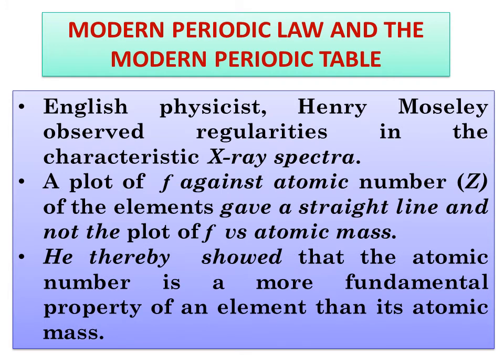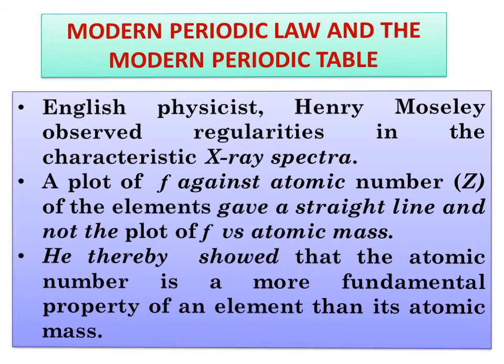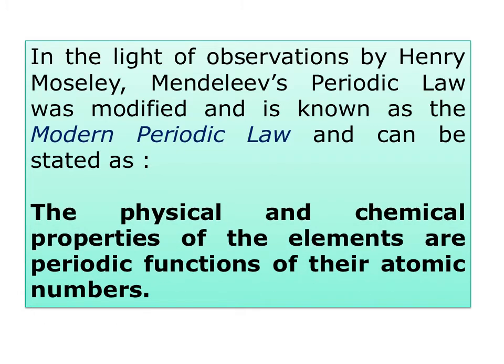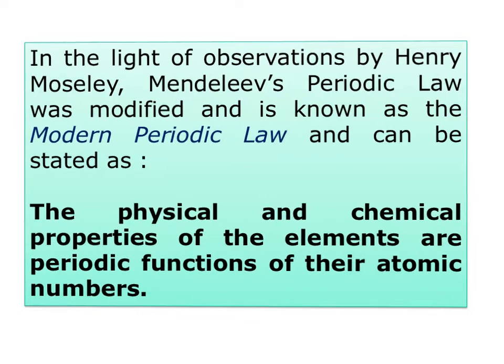An atomic number, as all of us know, is the number of protons present in the nucleus of any atom. And he thereby showed that the atomic number is a more fundamental property of an element than its atomic mass. In the light of observations by Henry Moseley, Mendeleev's periodic table was modified and is known as the modern periodic law. It can be stated as: the physical and chemical properties of elements are a periodic function of their atomic numbers.